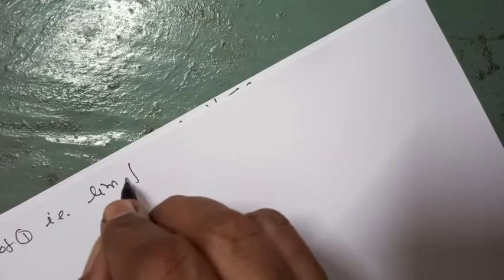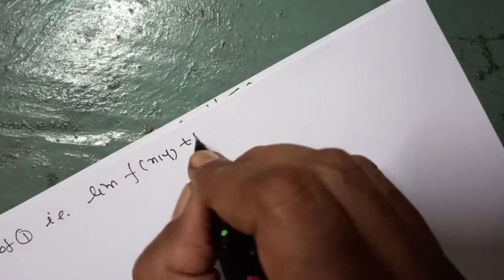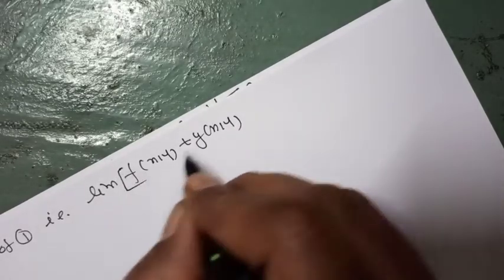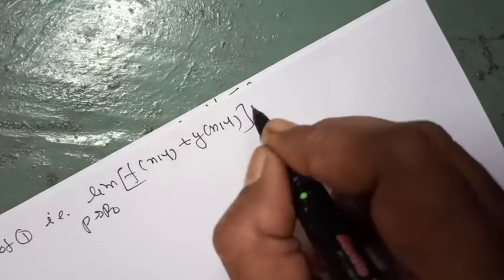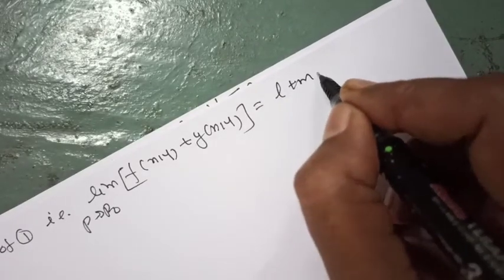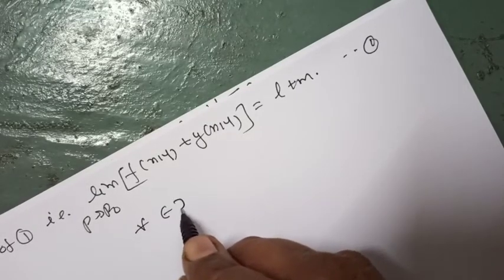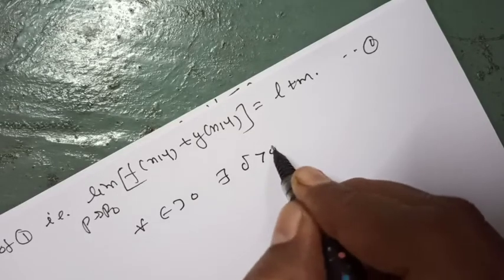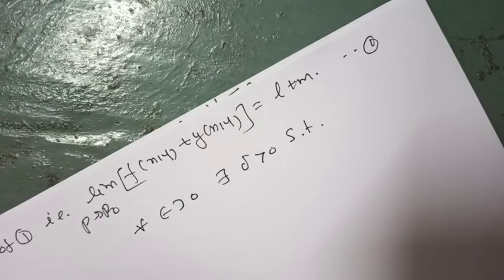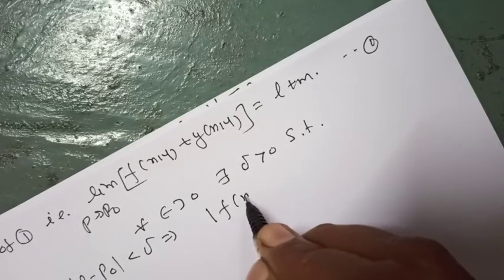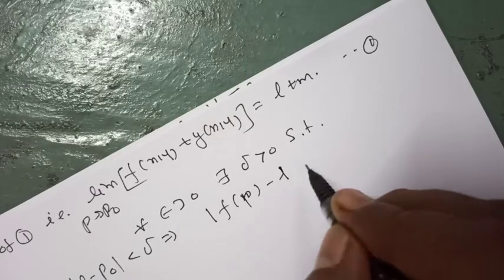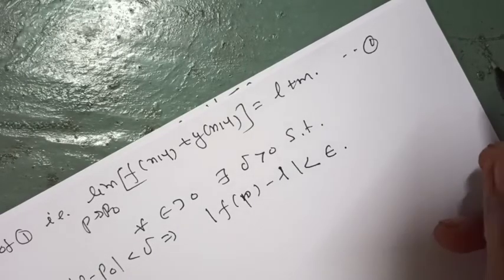Now we take the proof of the first one, that is, the limit of f of xy plus g of xy as p tends to p0 is nothing but L plus m. For this, for every epsilon greater than 0, there exists delta greater than 0 such that 0 less than mod of p minus p0 less than delta implies mod of f of p minus L less than epsilon.